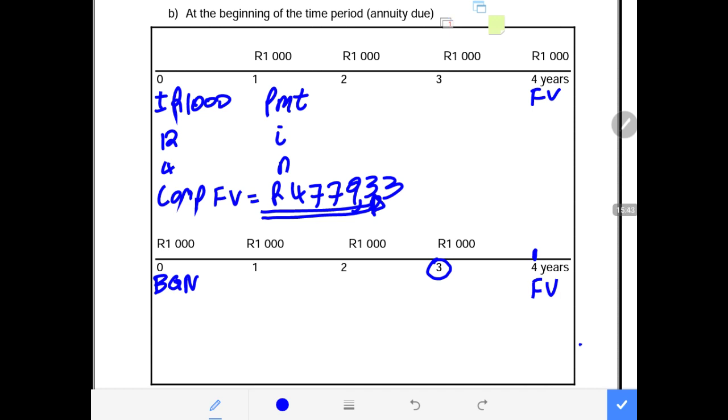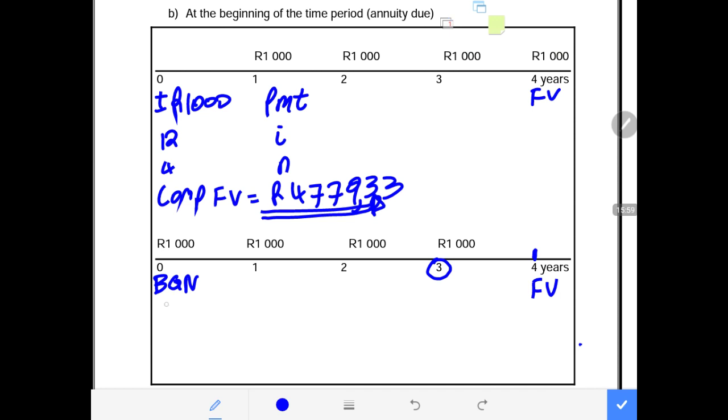Then don't forget to clear your calculator with second function alpha 00, but BGN is still there. Then you say plus minus 1000. It is PMT. 12 is I and 4 is N. Then you compute the future value.